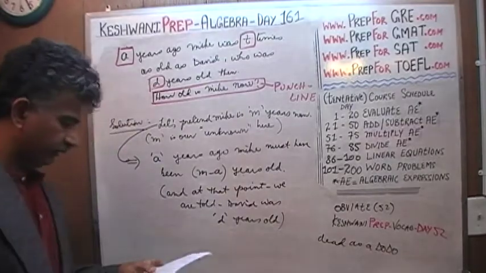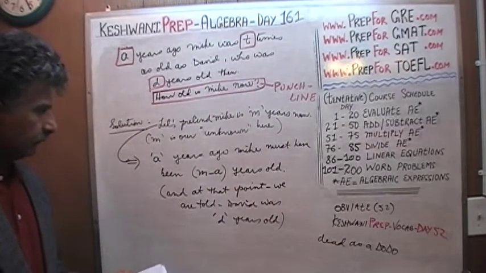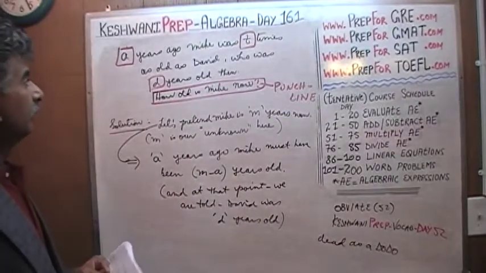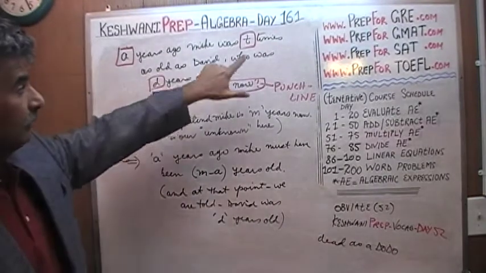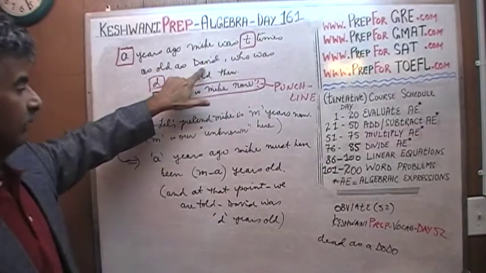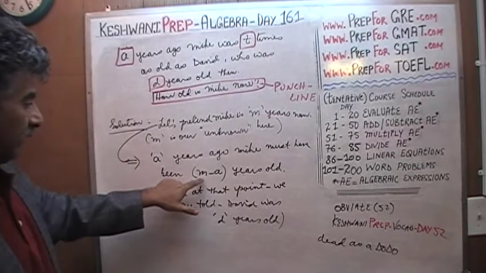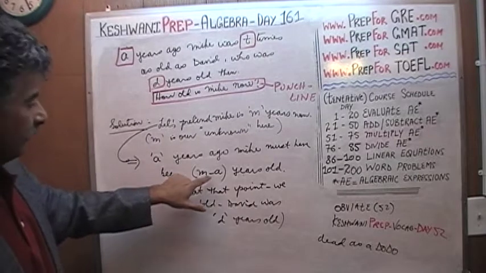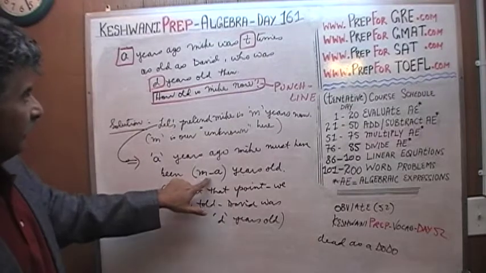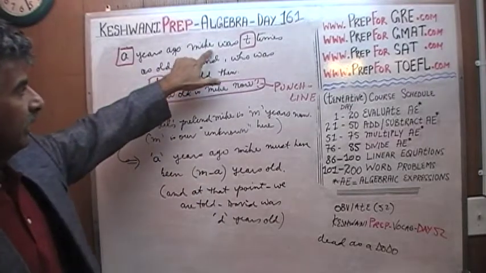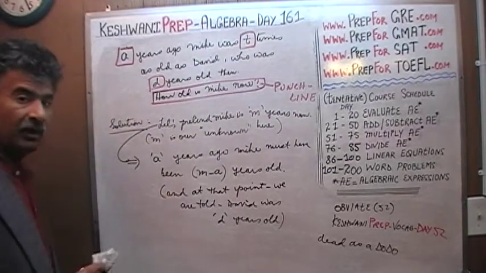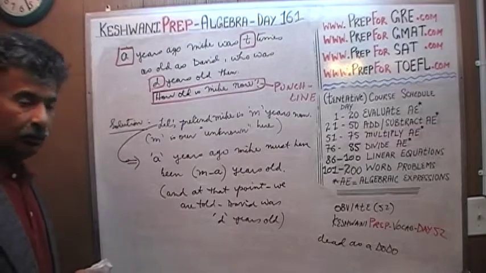We are told that at that point in time, A years ago, Mike was T times as old as David. So we know Michael's age back then, A years ago, was M minus A, and David's age was D. Michael was T times as old as David. So we're going to incorporate that into an equation.